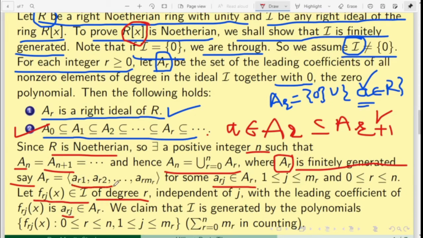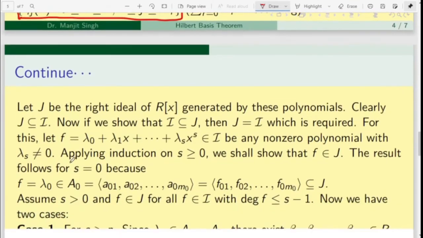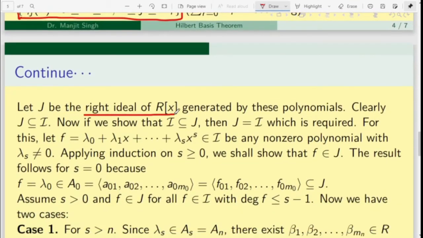Let this polynomial be f_rj(x) belonging to I, of degree r with leading coefficient a_rj. Corresponding to these generating elements, we have polynomials in I. We claim that I is generated by these polynomials. Let J be the right ideal of R[x] generated by these polynomials f_rj. Since these polynomials already belong to I and J is generated by them, J is the smallest ideal that contains these polynomials, and therefore J is contained in I.